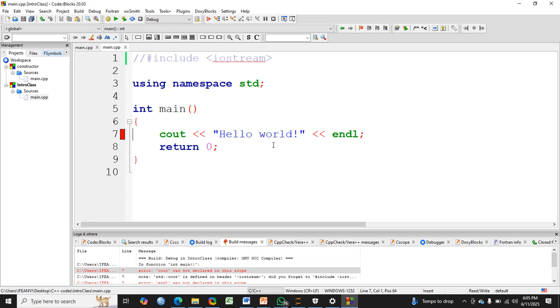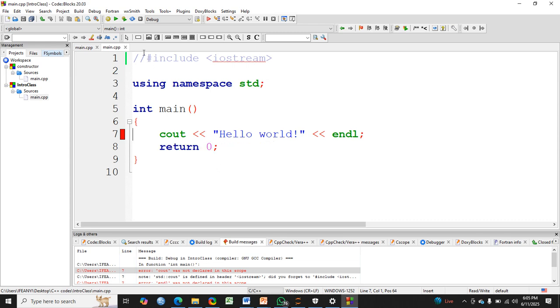Remember, I told you that the reason why we include iostream is that it contains objects that are used for performing input and output operations. So cout and endl were defined in this file, iostream. But because we did not include iostream, the compiler looked for cout and endl and didn't see them anywhere.